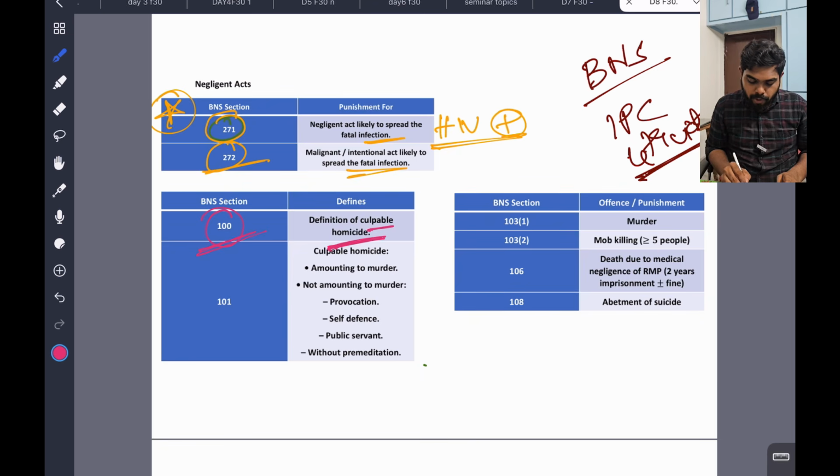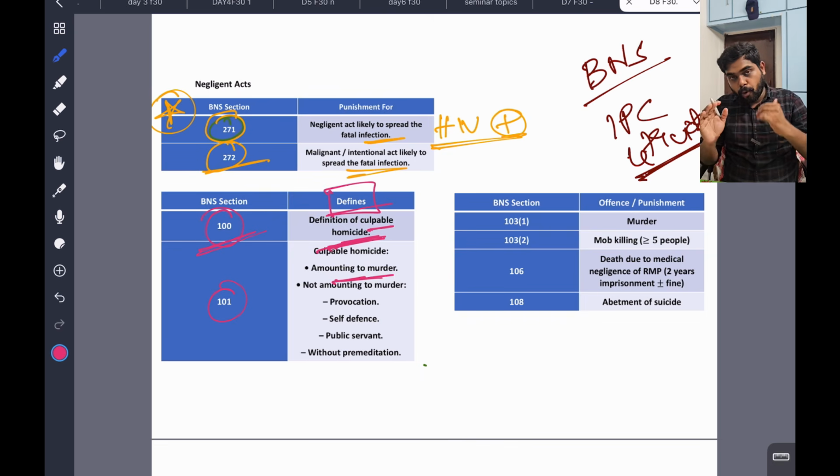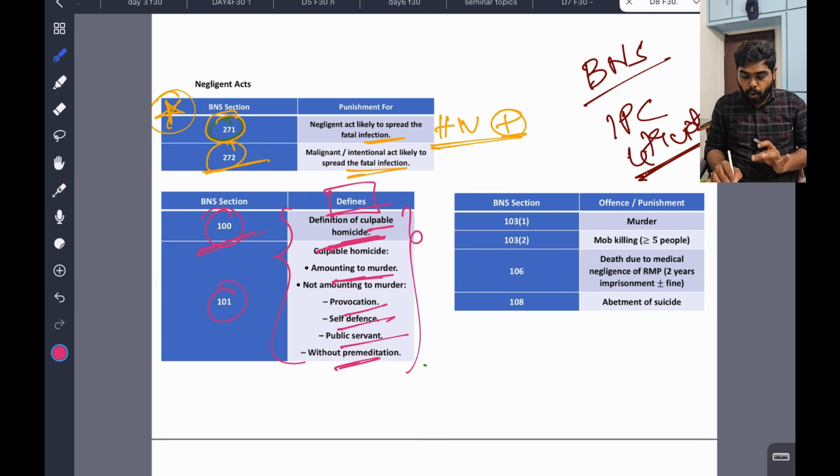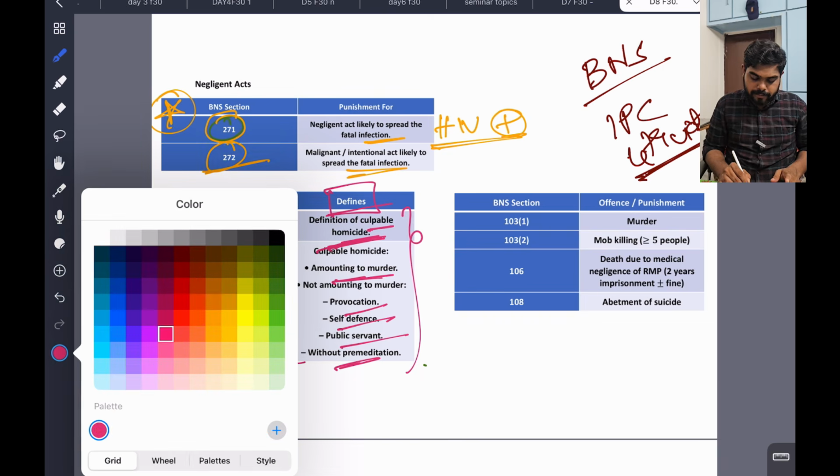These 100 and 101 are definitions of homicide: culpable homicide amounting to murder and not amounting to murder, like provocation, self-defense, public servant, without premeditation. All these things come under 100 and 101. So the definition of culpable homicide is 100, and culpable homicide amounting to murder and not amounting to murder come under 100 and 101. This is very important. They can ask this question.